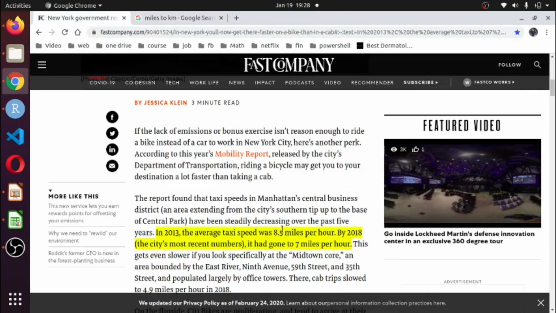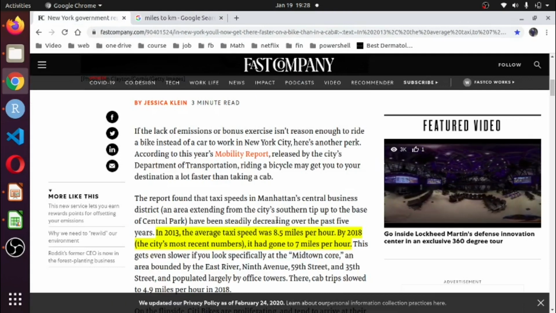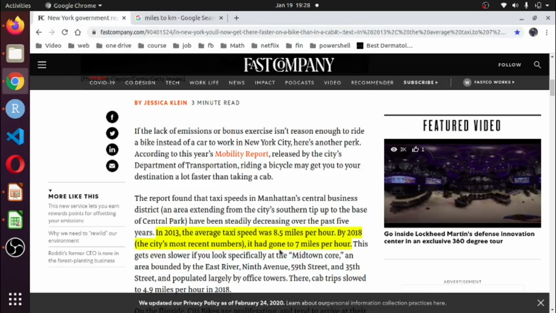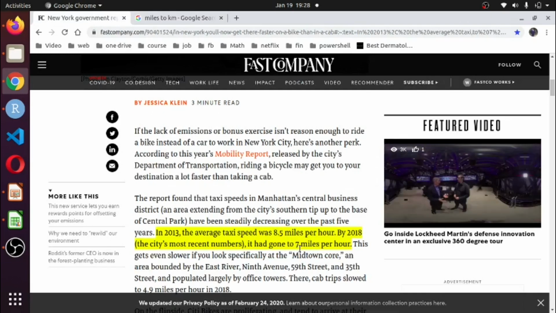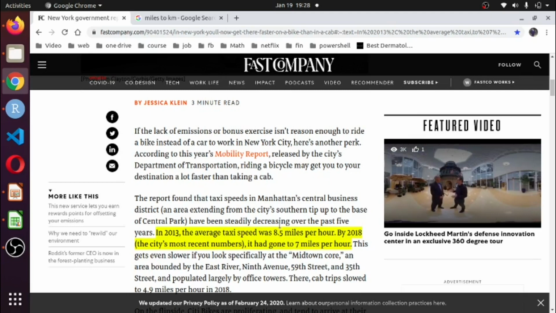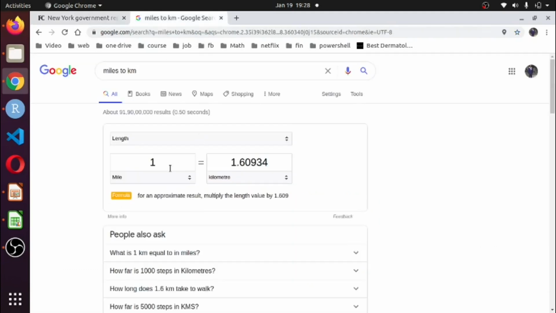So, 8.5 miles per hour and 7 miles per hour. I take an average of these. What is the average of 8.5 and 7 miles? It's around 7.5, a little bit more. I will take 7.8. It's something like 12.55 kilometers per hour.